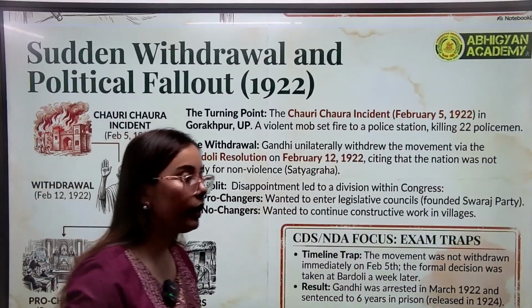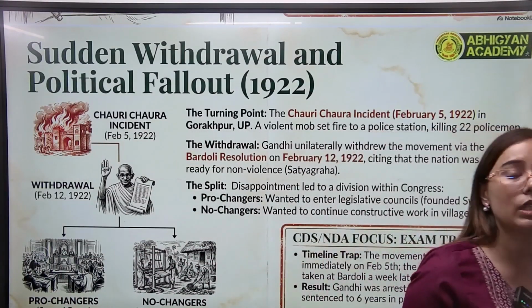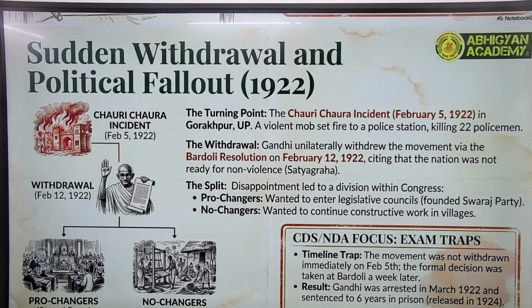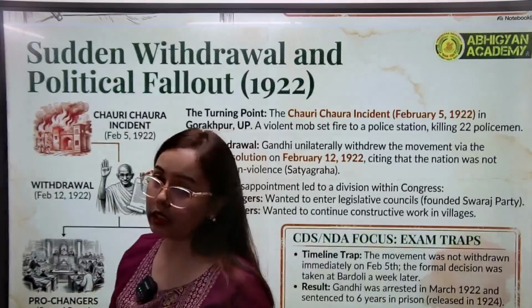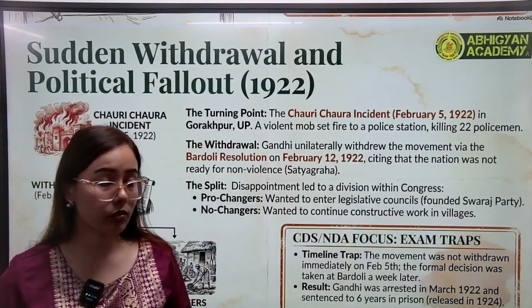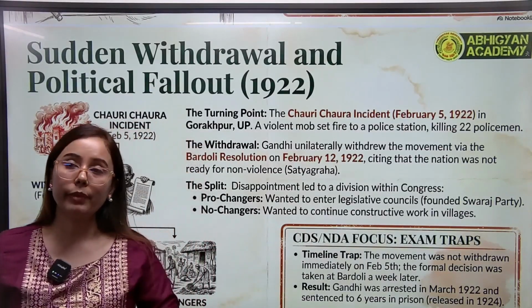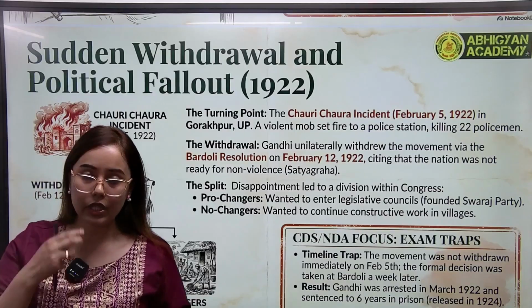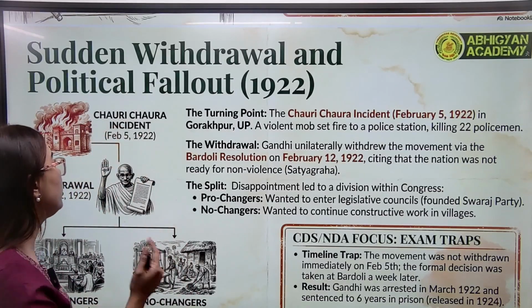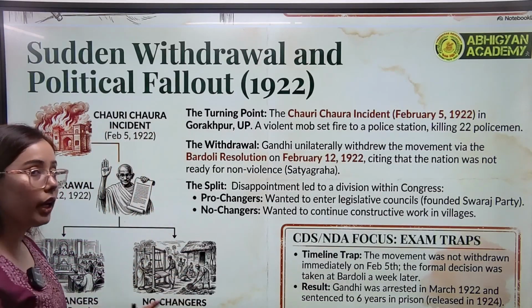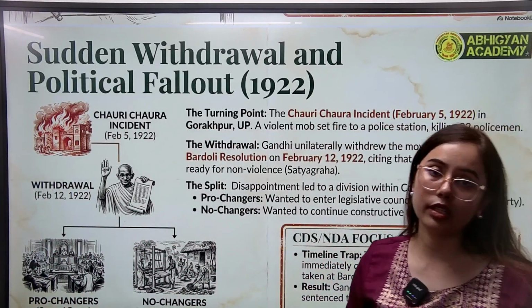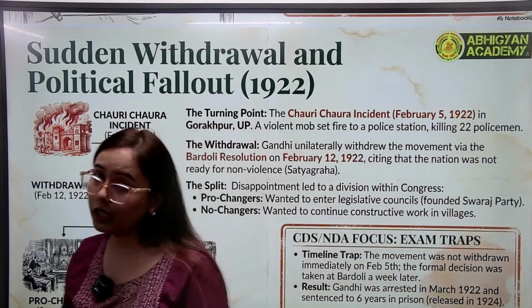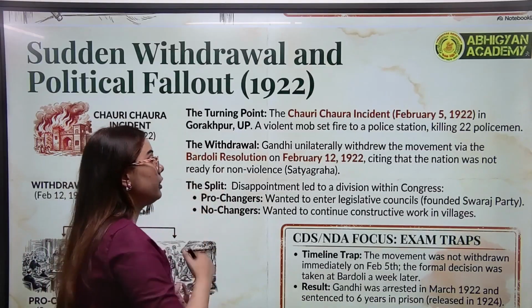Now, within a short period of time, this non-cooperation movement spread in different parts of India, and many people participated in this movement. Since this movement was led by Gandhiji, the methods that we see in this movement are in the line of Gandhiji. From 1920 to 1922, two years, this movement was there in a full-fledged way and spread in different parts of India. What happens in 1922?